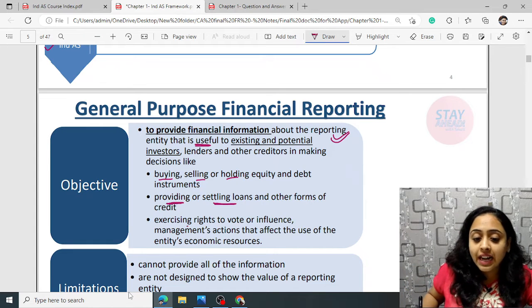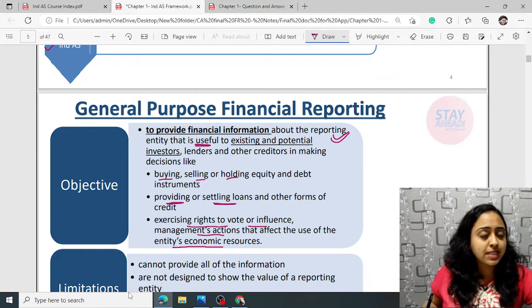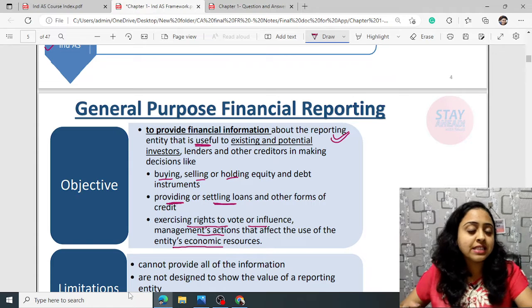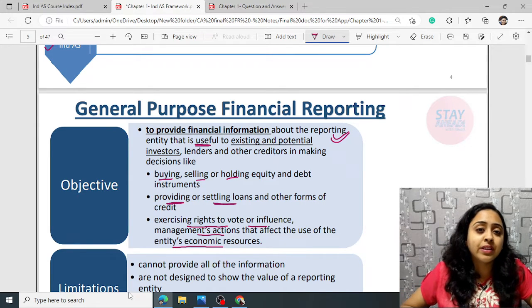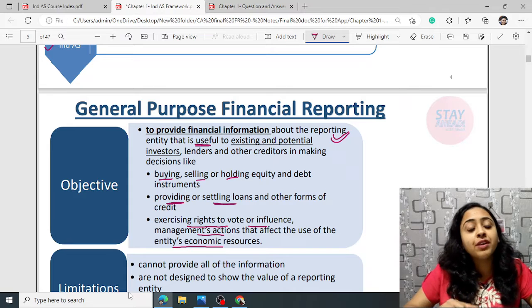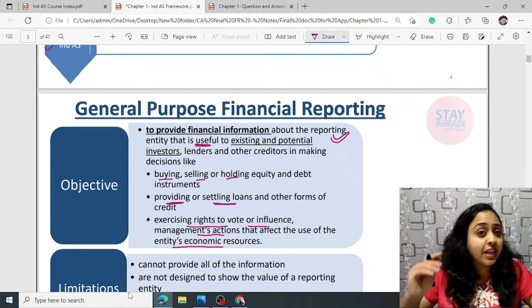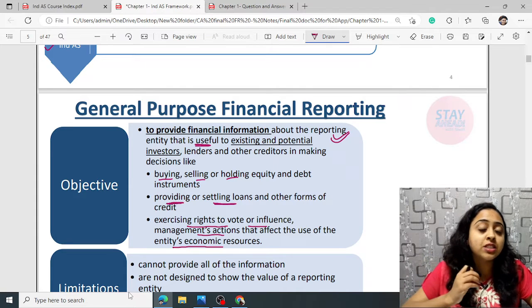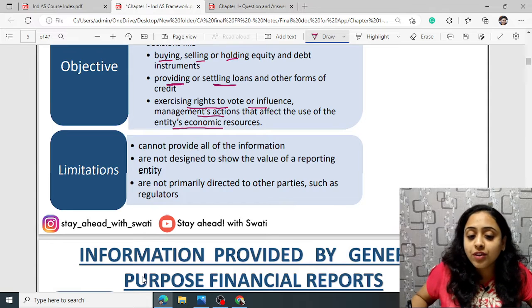In exercising rights to vote or influence management actions that affect the use of the entity's economic resources, these small concepts we will deep dive into in further slides. What is this? This helps them to exercise their rights, whether they should interfere in management's decisions, whether the management is taking the right decision or not. This can be reviewed from general purpose financial reporting, but there are certain limitations, since it does not provide all the information that is required.